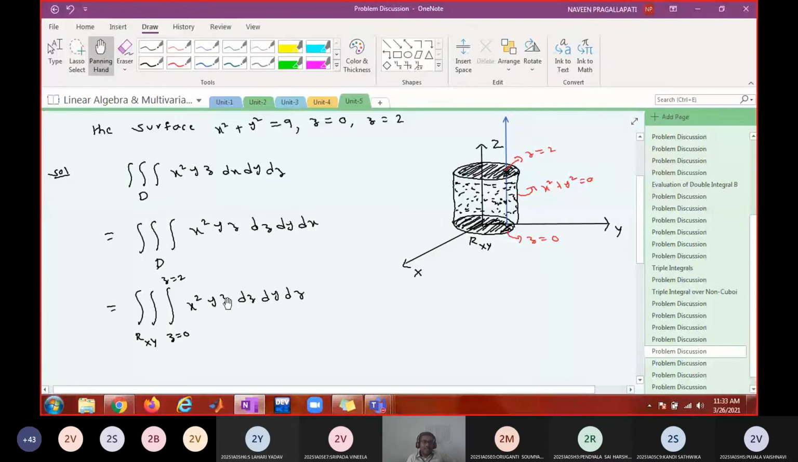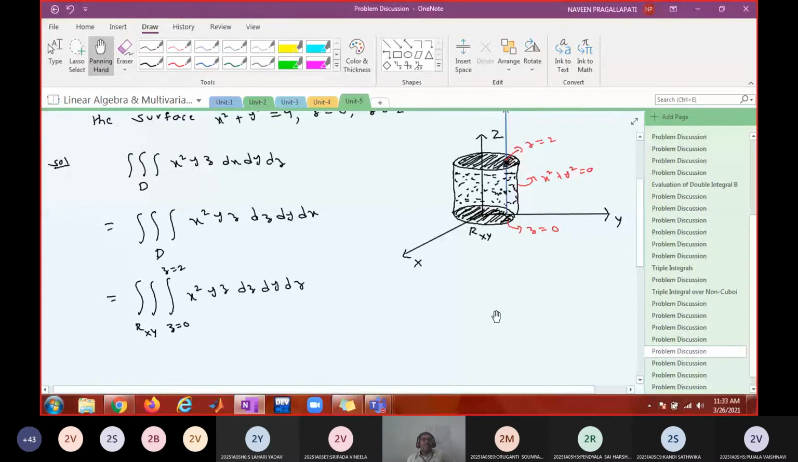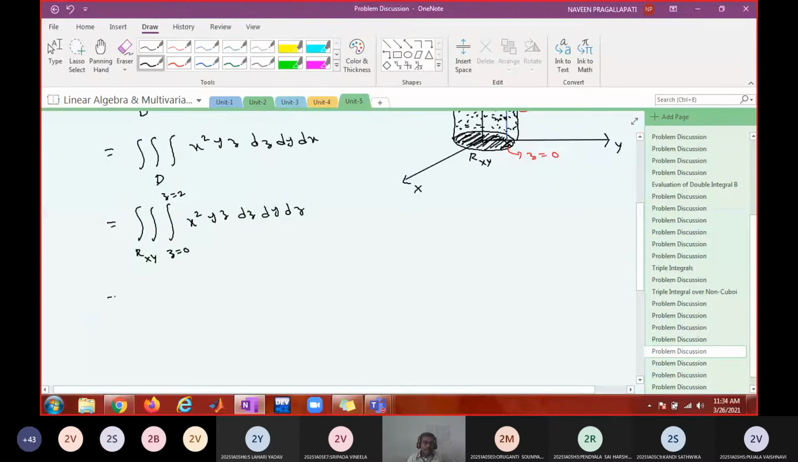Then you evaluate this integral and get a double integral. Is that fine? Is this point clear to all of you? Shall I proceed? Yes, sir. Right. So this is a simple integration.